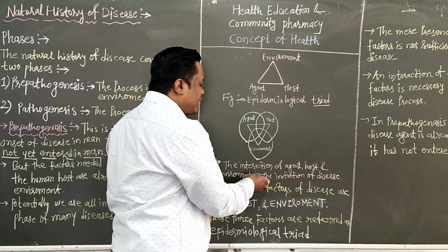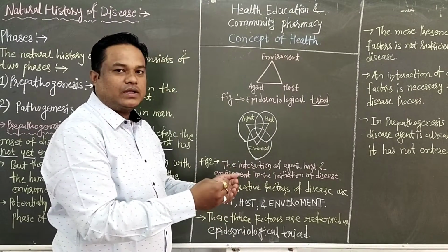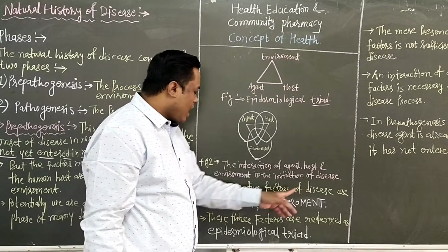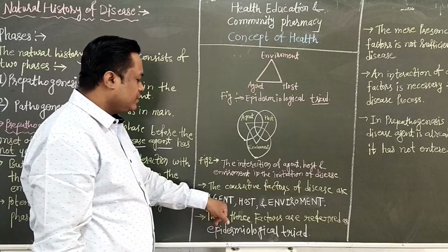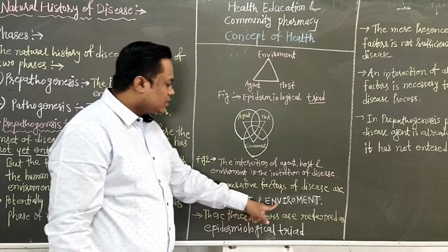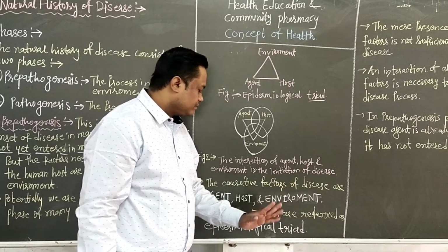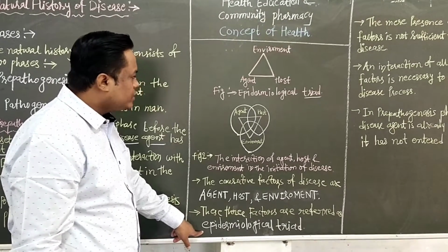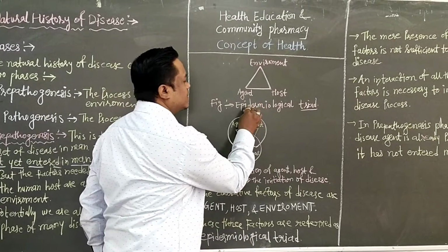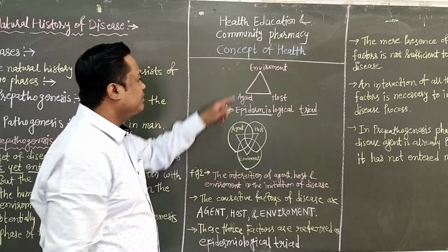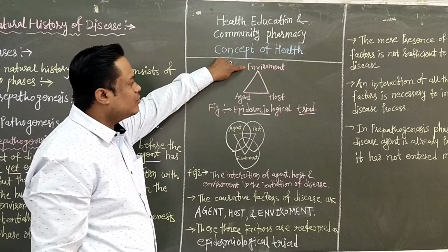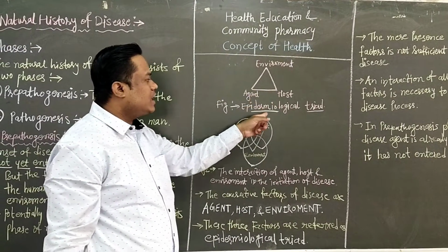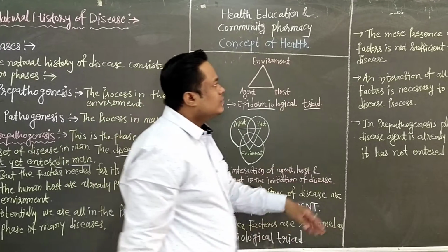In this pre-pathogenic state, the disease has not entered into the man. The positive factors of disease are the first factor, agent, the second factor, host, and the third factor, environment. So these three factors are referred to as the epidemiological triad.